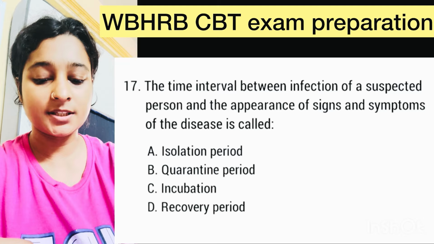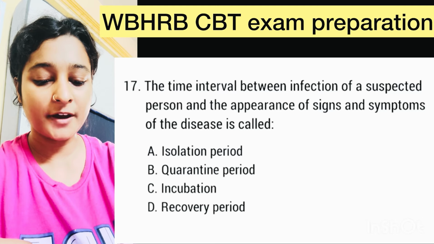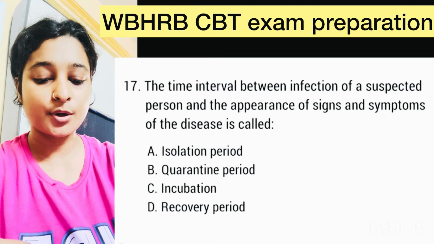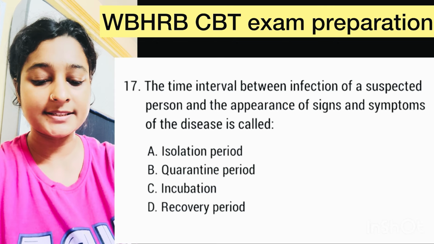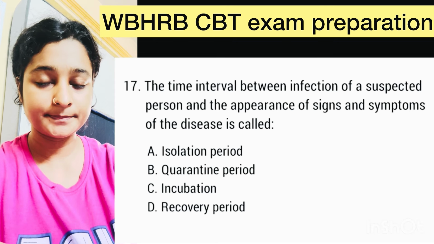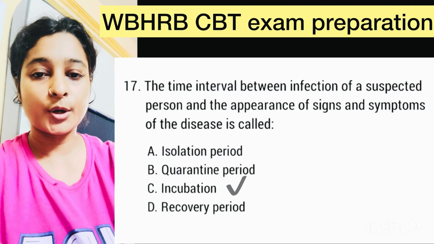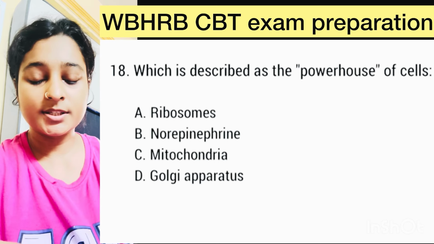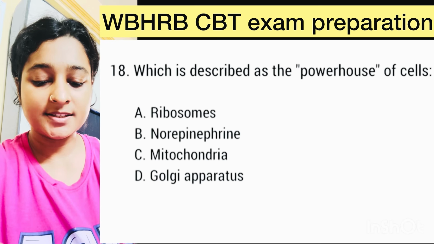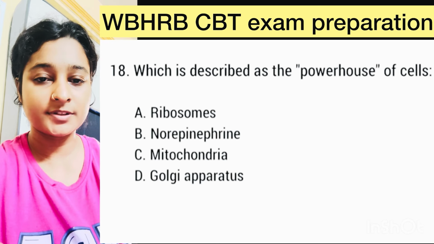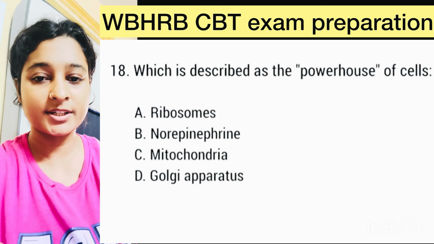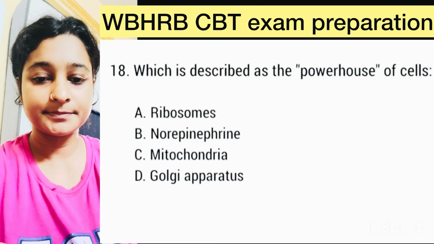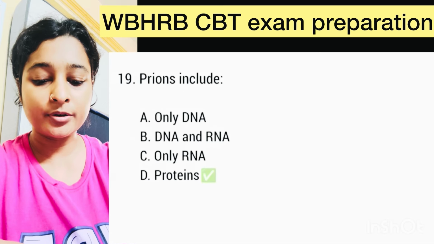Question number 17. The time interval between infection of a suspected person and the appearance of signs and symptoms of the disease is called. Here right option is option C, incubation period. Question number 18. Which is described as the powerhouse of the cell? Very easy question. Here right option is option C, mitochondria. Question number 19. Prions include.